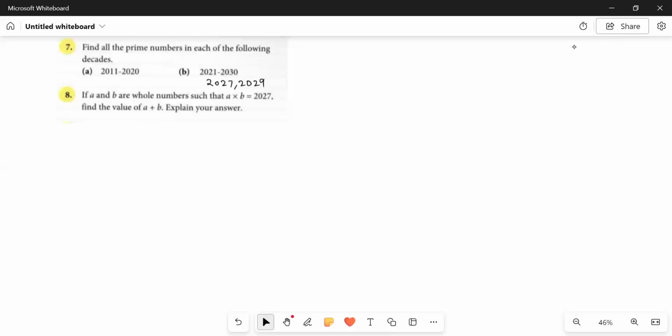After completing question number 7, let's move to question number 8. This question is quite similar to question number 2 of the basic level that we did in the earlier videos. So let's see how to do this question. If A and B are whole numbers such that A multiplied by B is equal to 2027, and we have just found out that 2027 is a prime number, and we already know that the two factors of a prime number are always 1 and itself. Since it has only two factors, the two numbers A and B could only be 1 and 2027 itself.